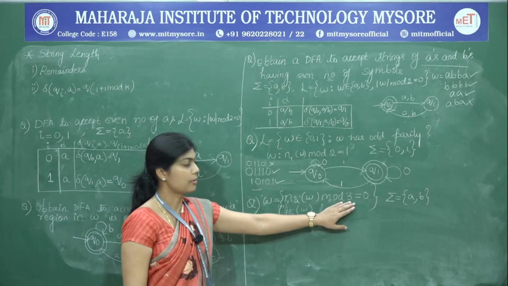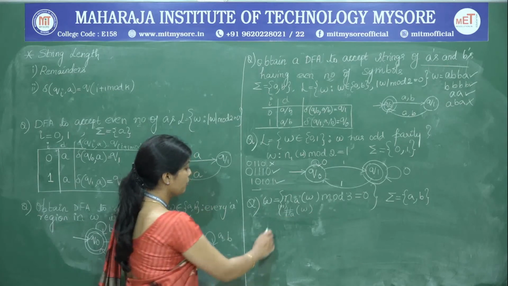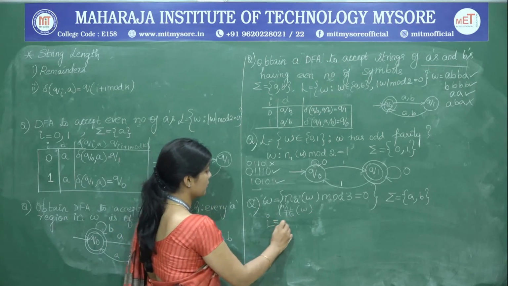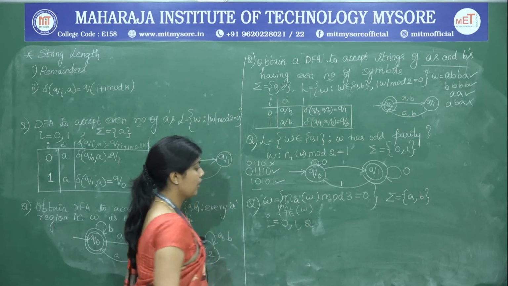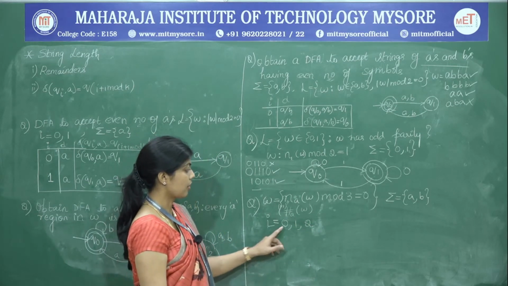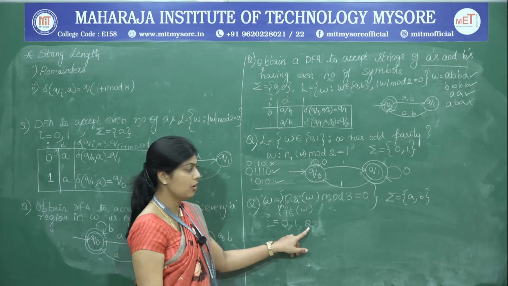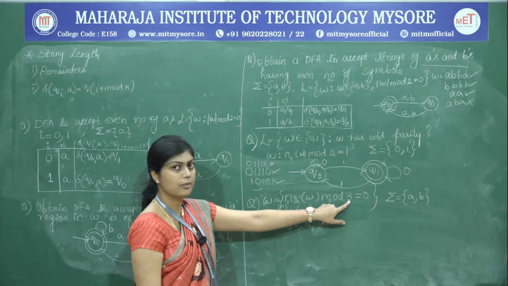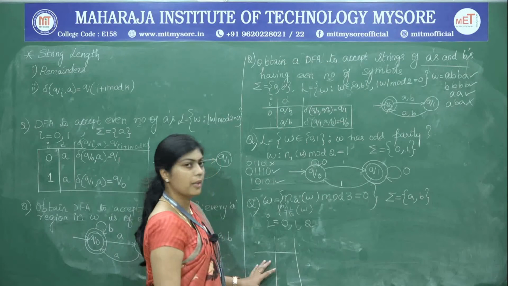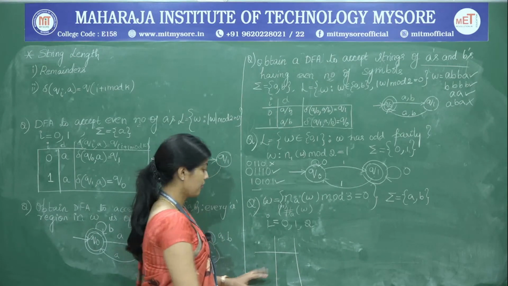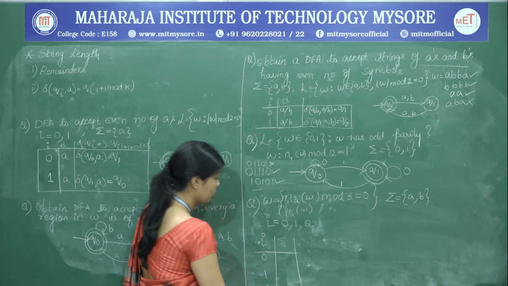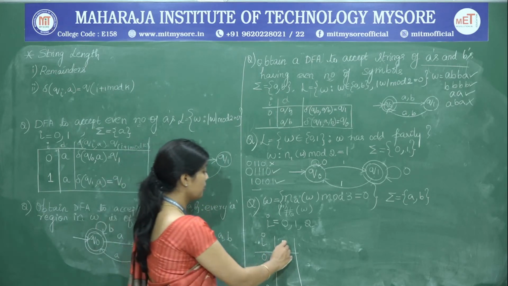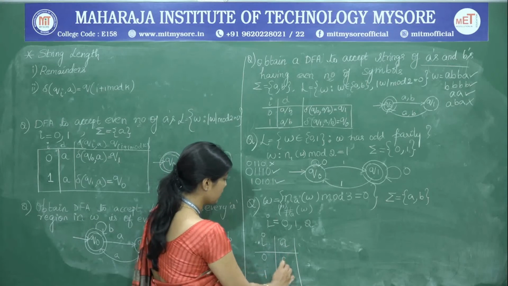So, once we know that it is a mod 3, we are going to formulate the remainders, which are nothing but 0, 1 and 2. So, we are now going to find out the transitions of 0, 1 and 2 for modulo 3. So, now we will frame the different transitions of this DFA. So, the i values are nothing but 0, 1 and 2. Next, the input symbol that we are looking at is A.